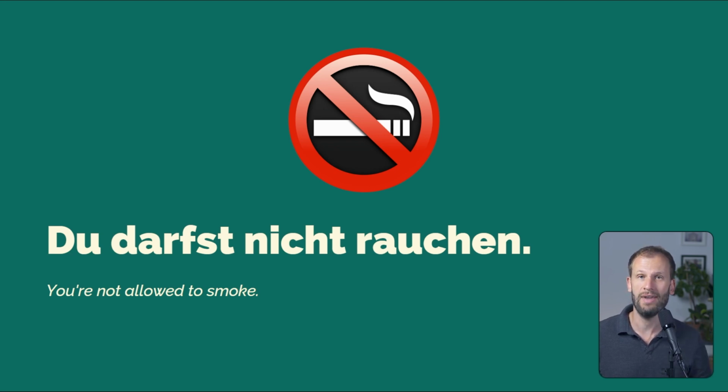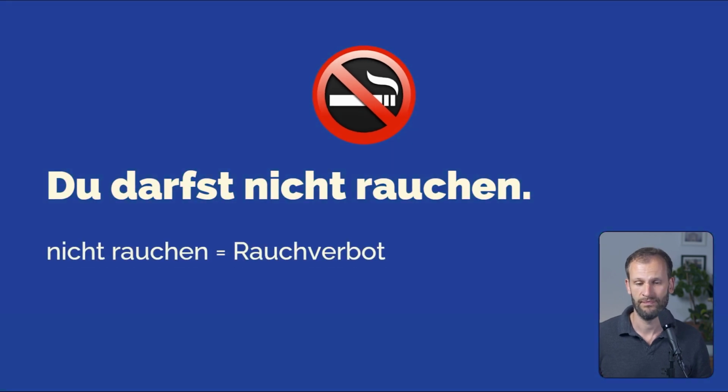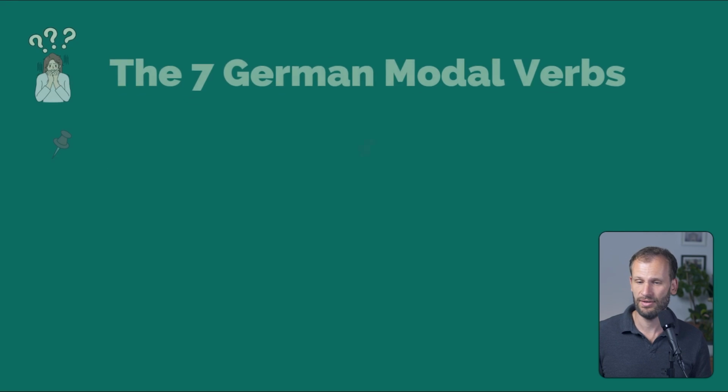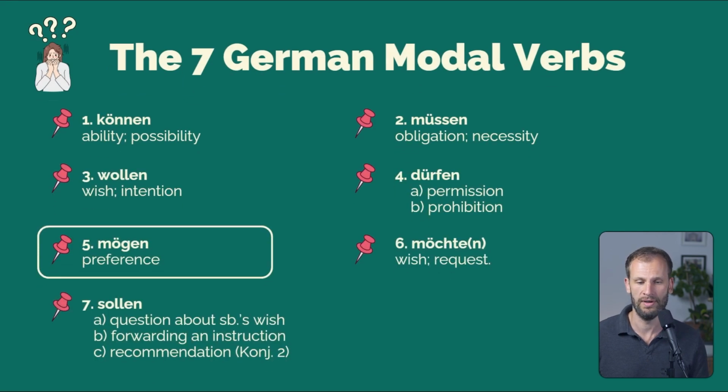So here, du darfst nicht rauchen. Nicht rauchen, so this means there is a Rauchverbot, like there is a smoking ban in this building or in this park, etc. Das Rauchverbot. So, das Verbot is the noun. And the adjective is verboten. Etwas ist verboten. Something is banned. Something is prohibited.